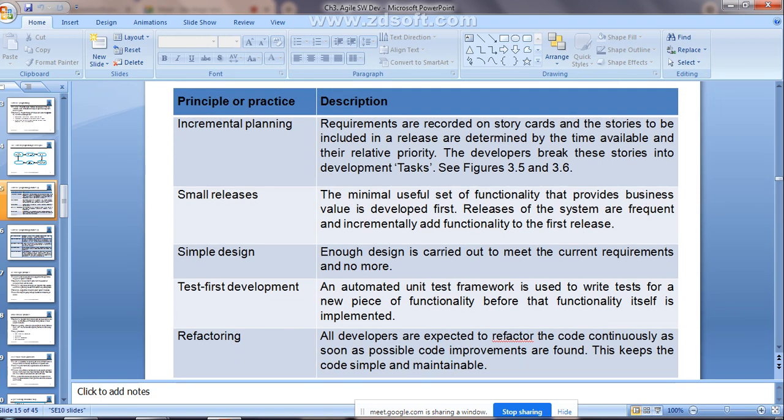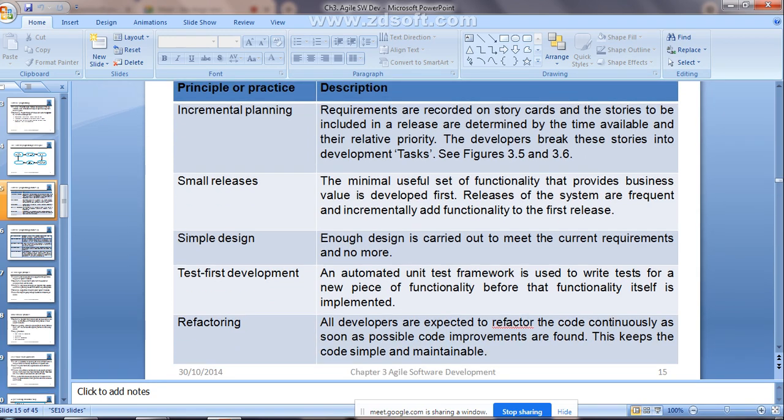Then next is refactoring. That means all developers are expected to refactor the code continuously, as soon as possible when code improvements are found. This keeps the code simple and maintainable. For example, you are developing a particular software and you have one developer team. In that team, they have already written some programs for the development of that software, but they want to change some programs so that the complexity of the system may be reduced. That may be the reason, or the maintenance of such programs will be easier, right?